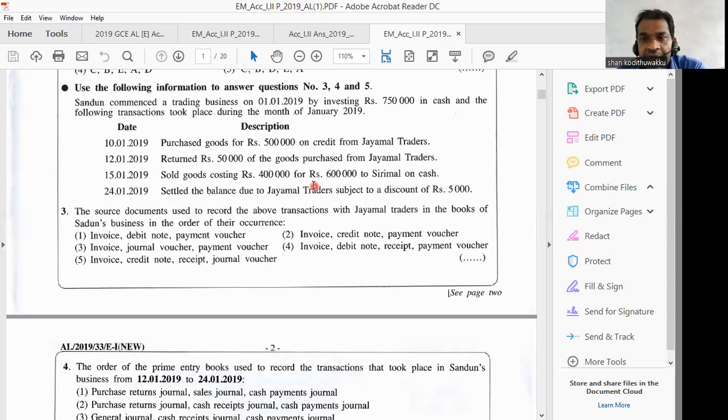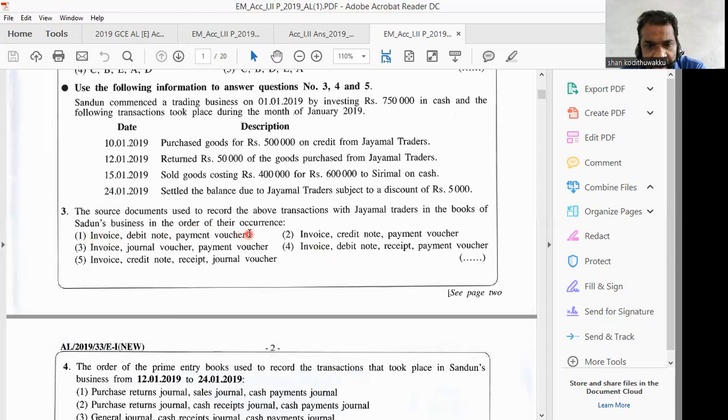Then we check whether payment voucher is there as the third source document. In the first answer, payment voucher is there, but in the fourth one, payment voucher is not there; receipt is there. Therefore, the fourth one is wrong. So we have to select number 1. Number 1 is the correct answer for question number 3. You should know the source documents and day books correctly: day book with the relevant source document, or source document with the relevant day book.